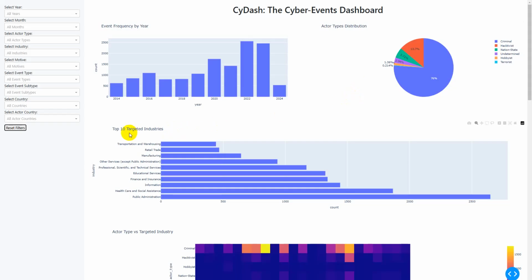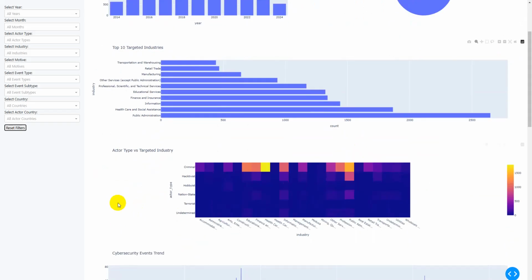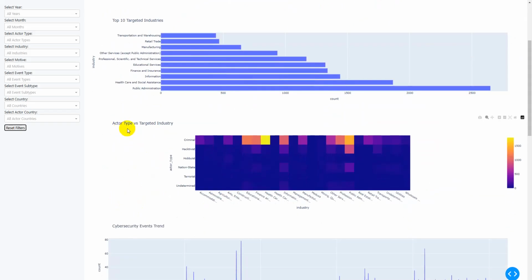Also, we have the top 10 targeted industries here with public administration on top. And you can see the actor type versus targeted industry, which shows that the main focus of criminals is actually on the healthcare and social assistance area, which is the second place in terms of the targeted industries.